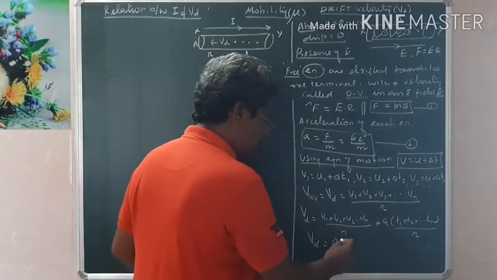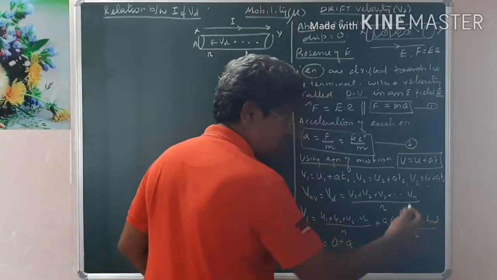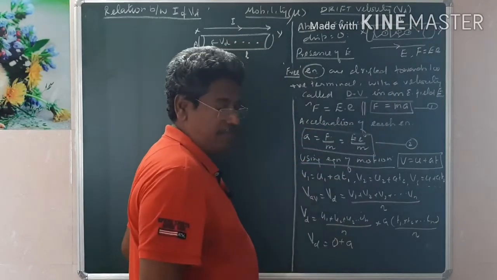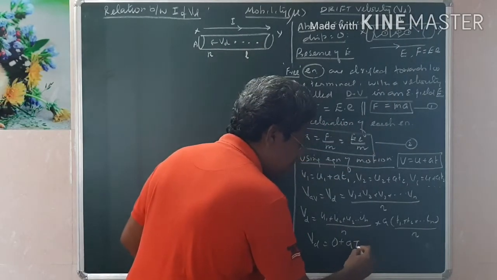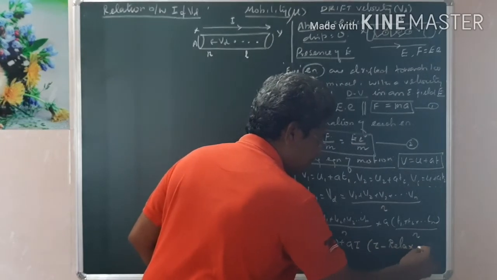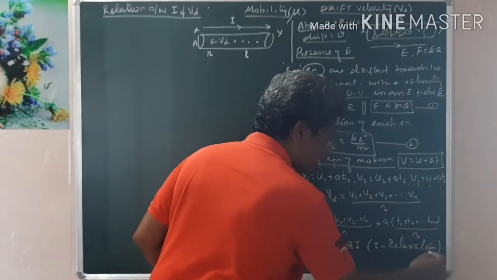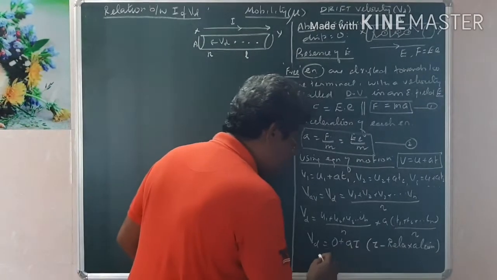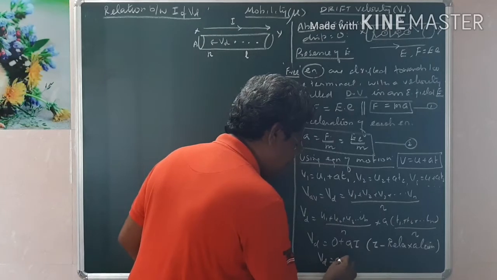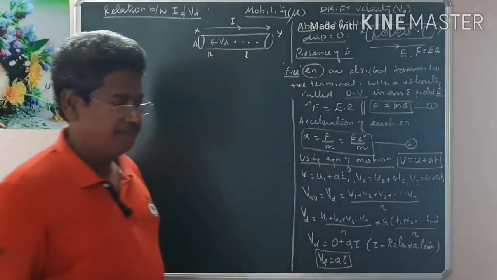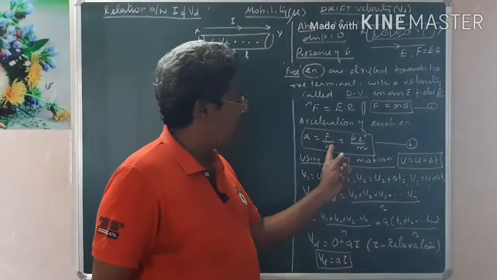Then A into the average of time of transition from one position to the other can be taken as a new term, tau, where tau is called relaxation time, or we can say that it is the time interval between successive collisions. This is very, very important. Therefore, we can say that drift velocity is given by the formula A into tau.